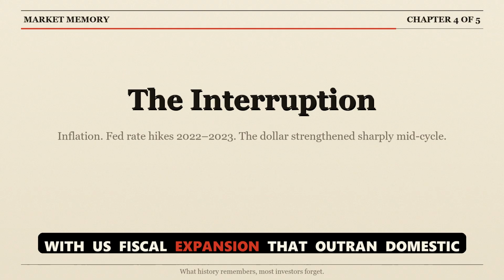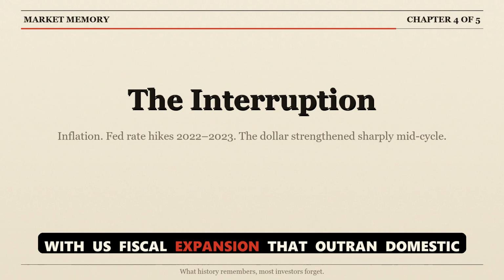Since the dollar was freed from gold in 1971, it has moved through 4 major bear cycles. Each lasted 6 to 10 years. Each was driven by the same structural trigger: U.S. fiscal expansion outrunning domestic capacity, combined with Federal Reserve policy that ran looser than trading partners. This is the archive.